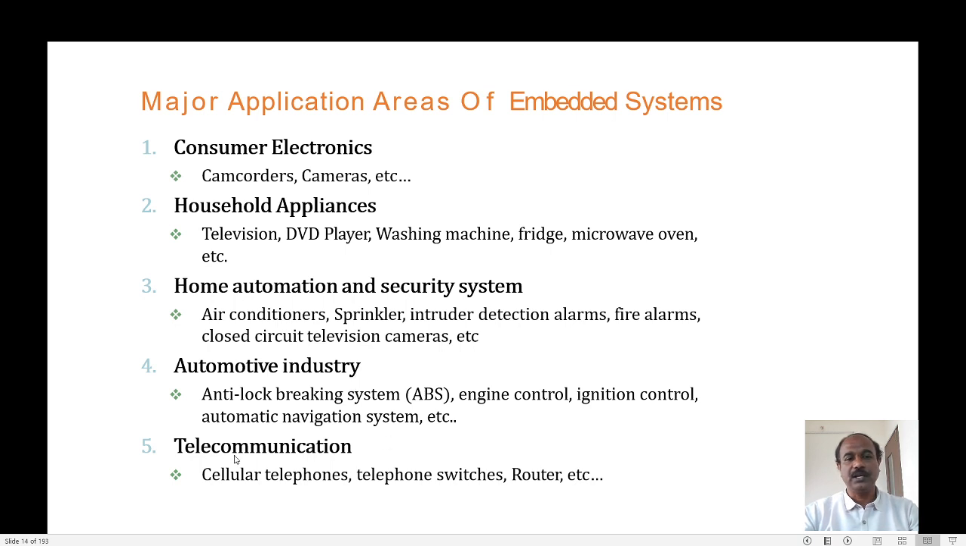Then in the telecommunication field, the embedded systems being used are cellular phones. In cellular phones, we are using embedded systems. Telephone switches are another example of embedded systems, and routers. So these are examples of embedded systems which come under the telecommunication category.